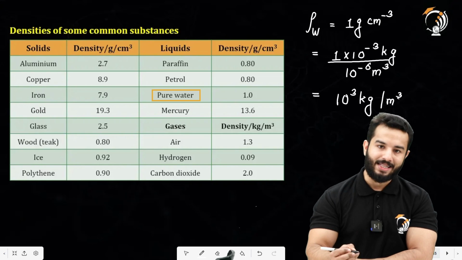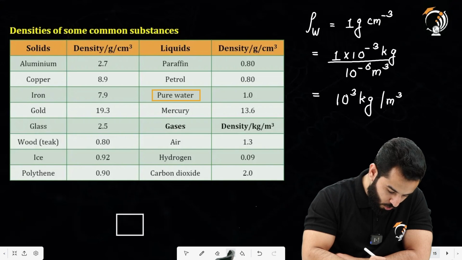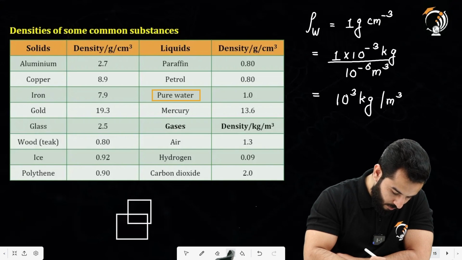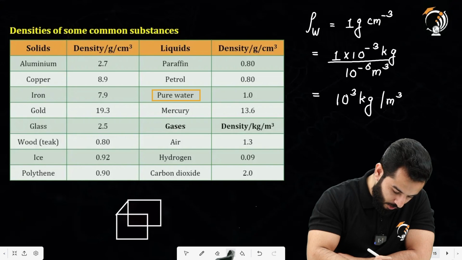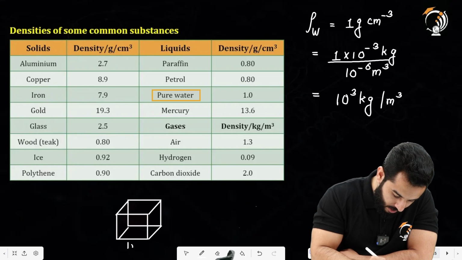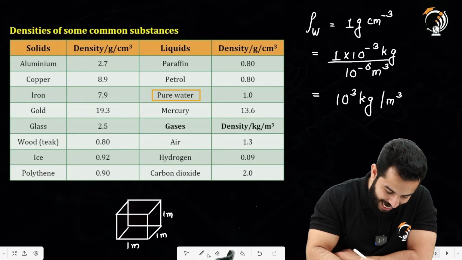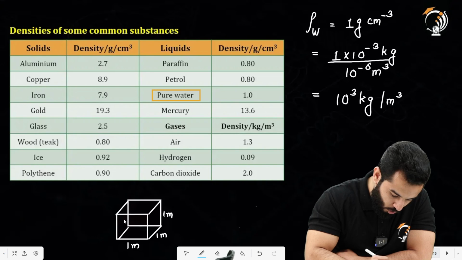So what does this mean? This means that let's suppose you have got a cube, something like this, and this cube is of unit length, the edge length is 1 meter, 1 meter cross 1 meter, and we are going to fill this cube with water.